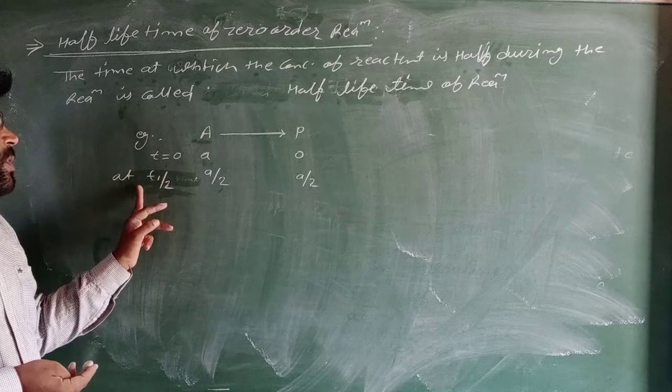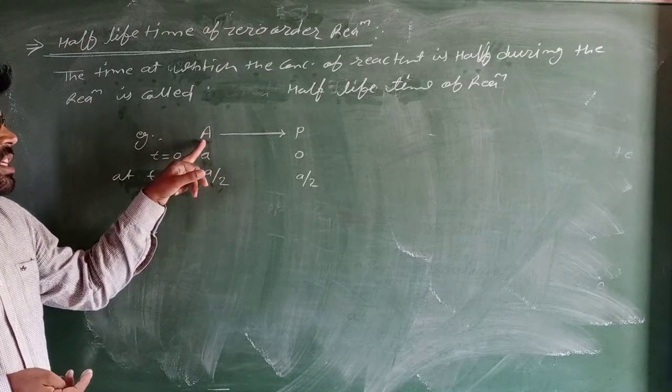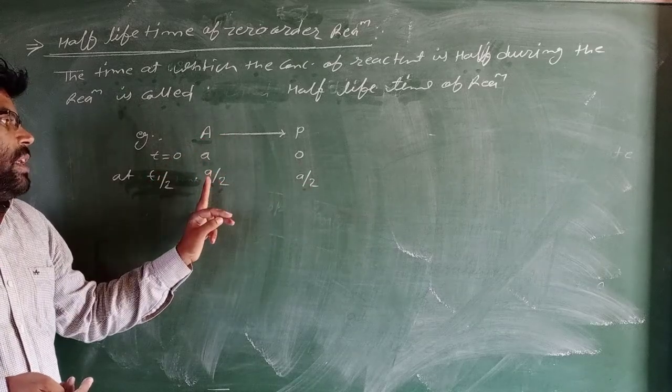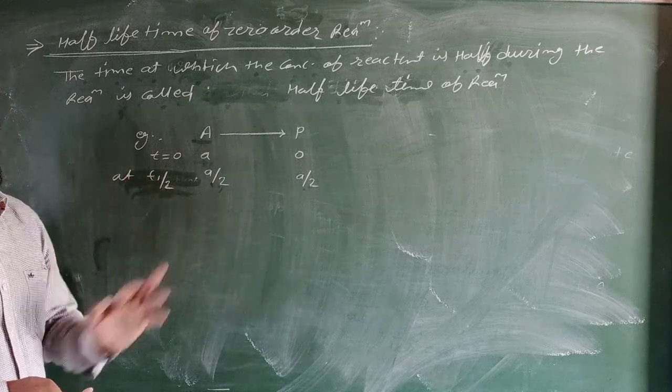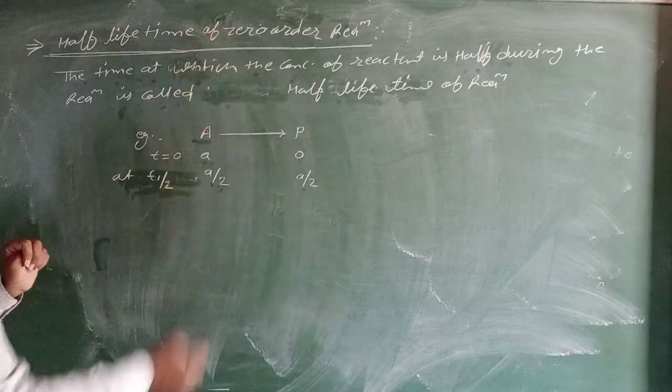The time at which the concentration of reactant is half, the concentration of product is also A by 2, and the time equal to t1 by 2 is called the half time of the reaction.